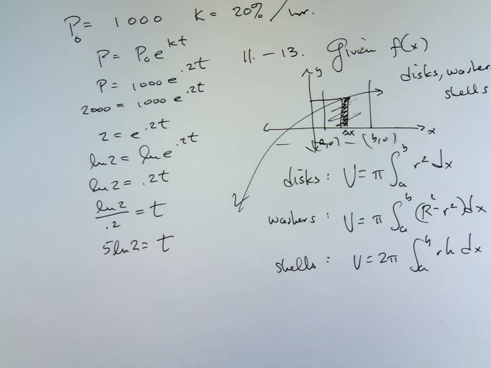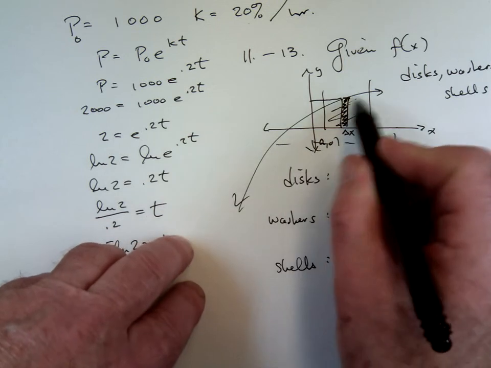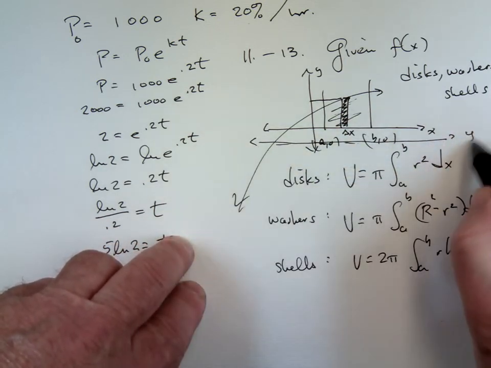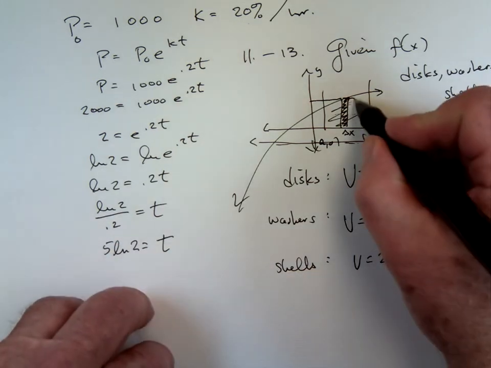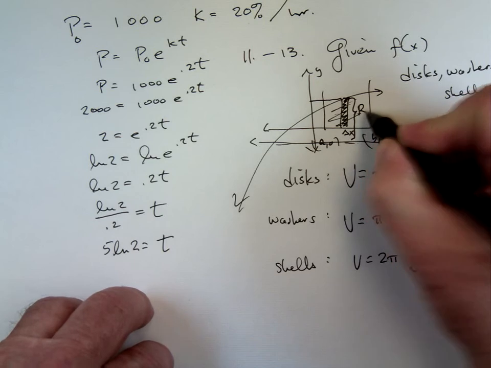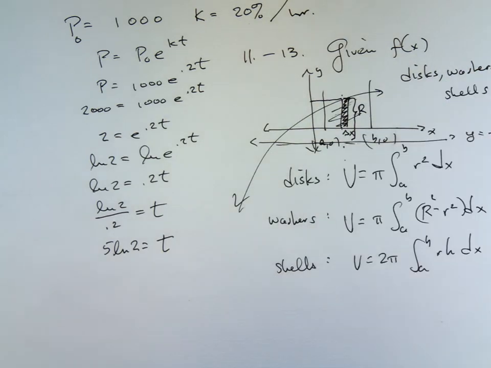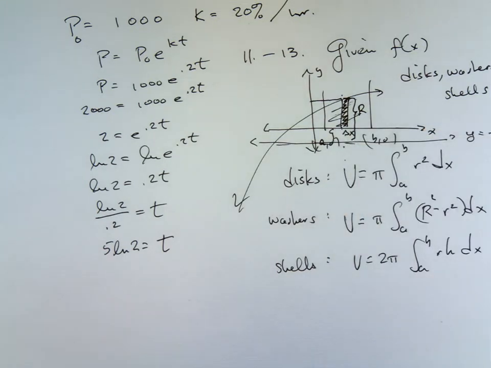So what about little r, big R for a washer? If you had this same area around this line down here, say y equals -1, your big R would go from here to here. It would be your function plus 1, and you would square that. And your little r would be 1, and you'd square that to get 1. That's what you would have.